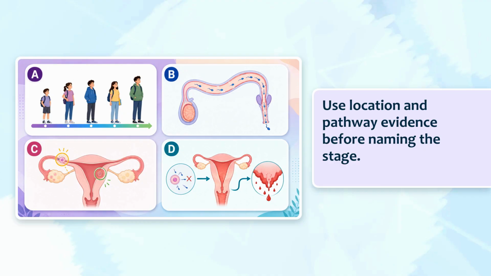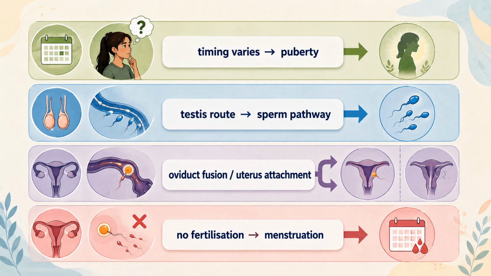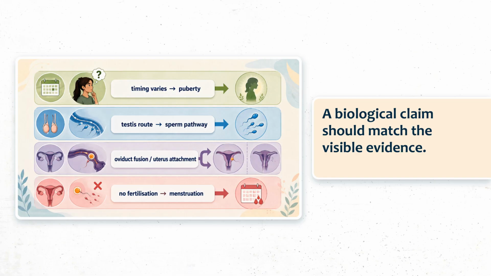Use location and pathway evidence before naming the stage. The strongest answer points to the clue that makes the conclusion correct. Identify the visible clue first, then match it to the taught concept. Location separates fertilization from implantation, while pathway and condition clues identify sperm transport and menstruation. The final rule is the same across every card. A biological claim should match the visible evidence.